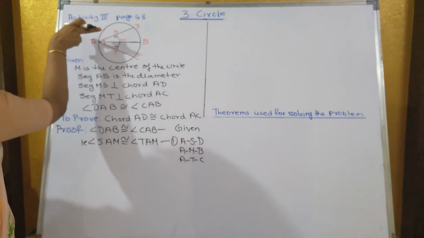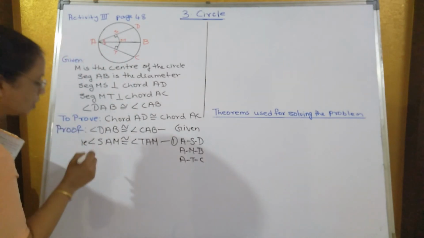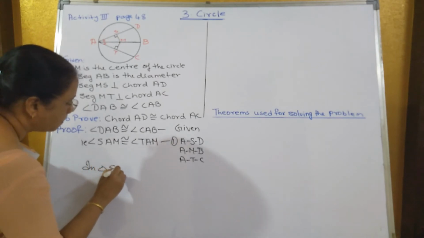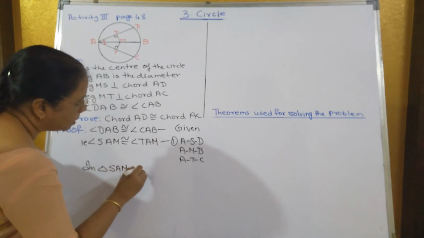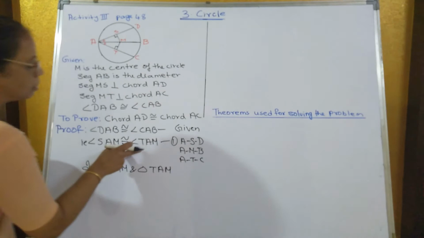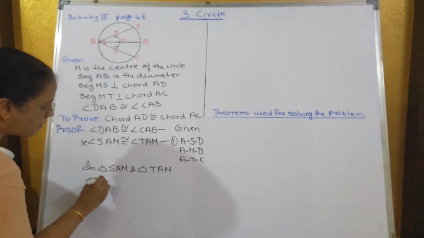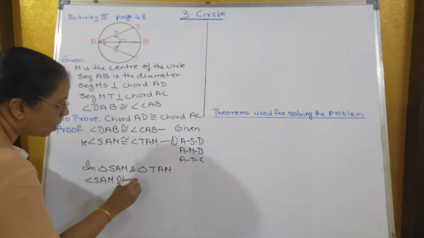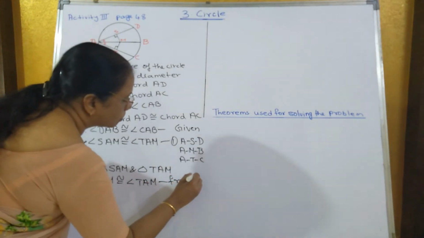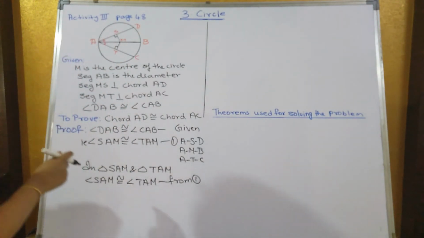Now we will take these two triangles, this triangle and this triangle, SAM and MAT. So in triangle SAM and triangle TAM, one of the angles we have already got congruent: angle SAM is congruent to angle TAM from 1. And the other angle is this 90 degrees. Both are 90 degrees, so angle S and angle T will be congruent.